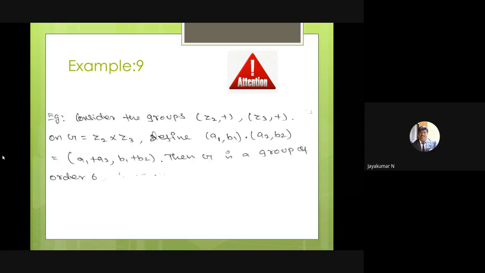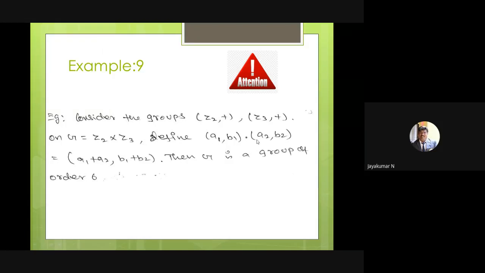Consider the groups Z2 comma plus and Z3 comma plus. So we know that Z2 with addition modulo 2 and Z3 with addition modulo 3 are both groups. Now I am going to define a set G, which is nothing but Z2 cross Z3. That means G is the set of all ordered pairs where the first coordinate, the x coordinate, belongs to Z2 and the y coordinate belongs to Z3.